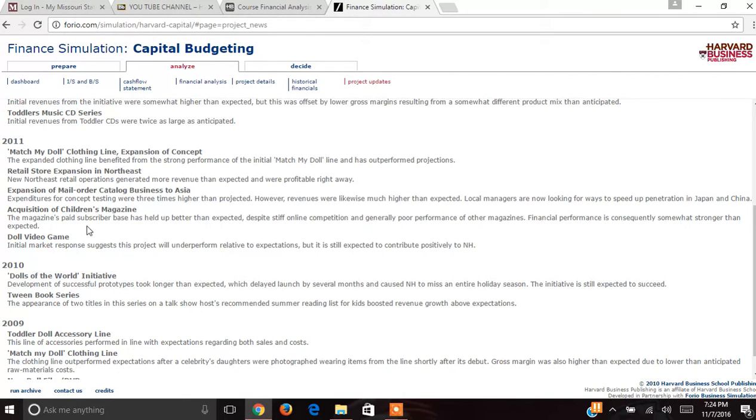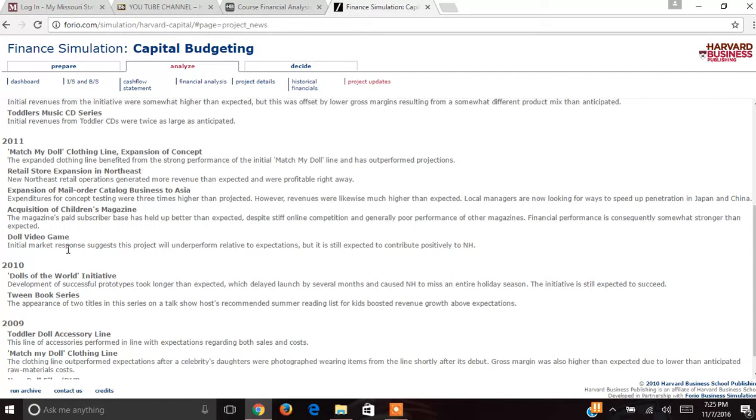In 2011, I invested in the doll video game, the acquisition of children's magazine, the expansion of mail order catalog business to Asia, the retail store expansion in Northeast, and the Match My Doll clothing line. The doll video game had a payback period of a little over 2 years, a profitability index of 8.73, and a net present value of 1.06, which are all acceptable. The internal rate of return of the project was 115.9, which means that the annual percentage rate of return was promising. This game shaped up to be a good investment.